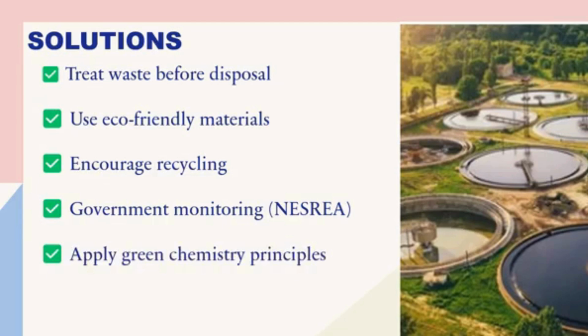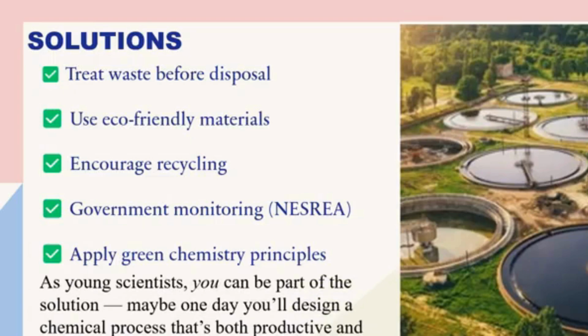Then government monitoring. Government should continue to monitor chemical industries so that they use eco-friendly materials and treat the waste before disposal. Then apply green chemistry principles. That's another important thing in bringing solutions to the problems caused by the chemical industry.